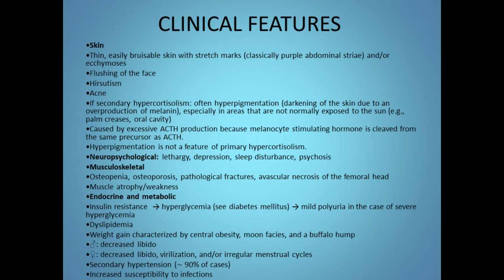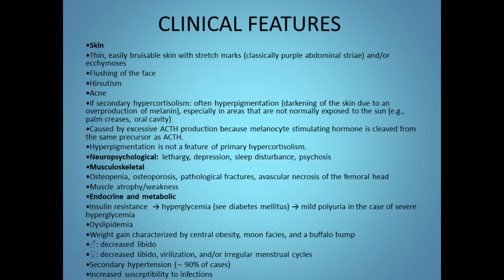Next, let's look into the clinical features of Cushing's syndrome. So, let's go according to the system. In skin, the skin might be thin, easily bruisable, and there can be stretch marks. Classically, there's purple abdominal striae or ecchymosis, flushing of the face, hirsutism, acne.